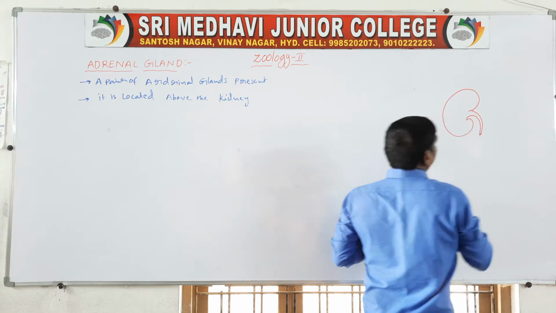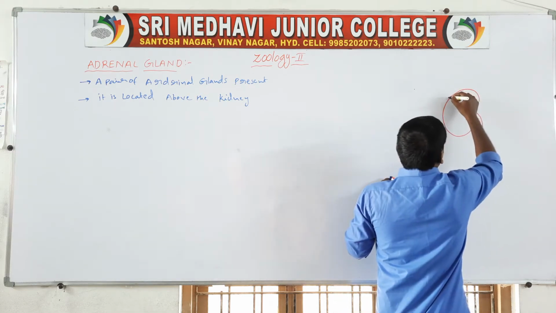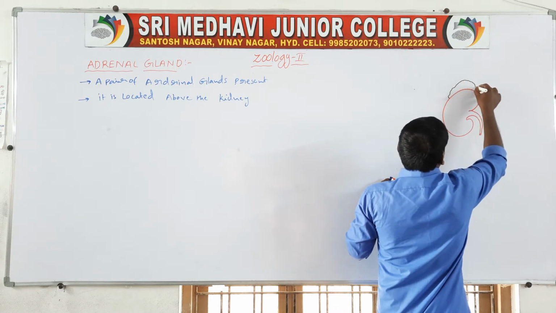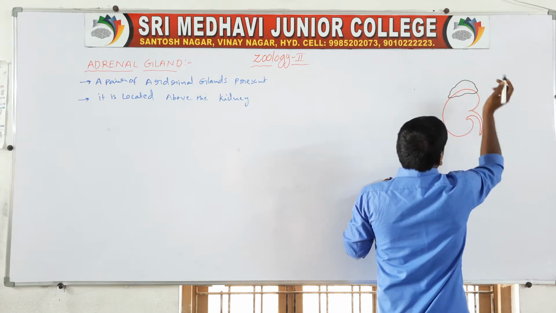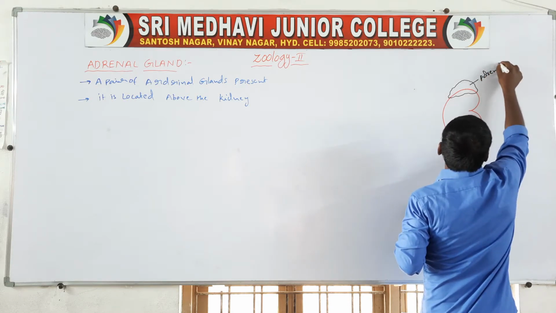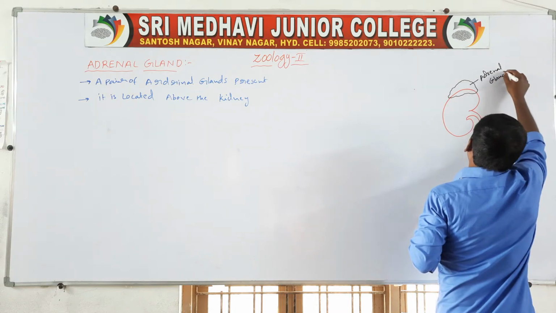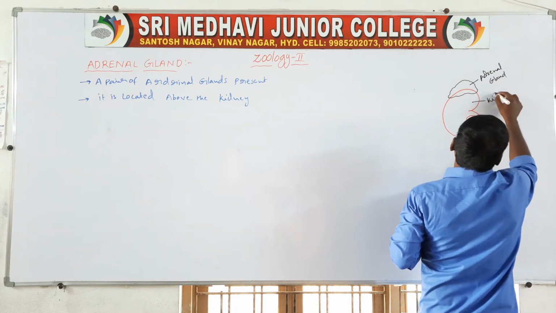So these are the kidneys, and in this region, these are the adrenal glands.